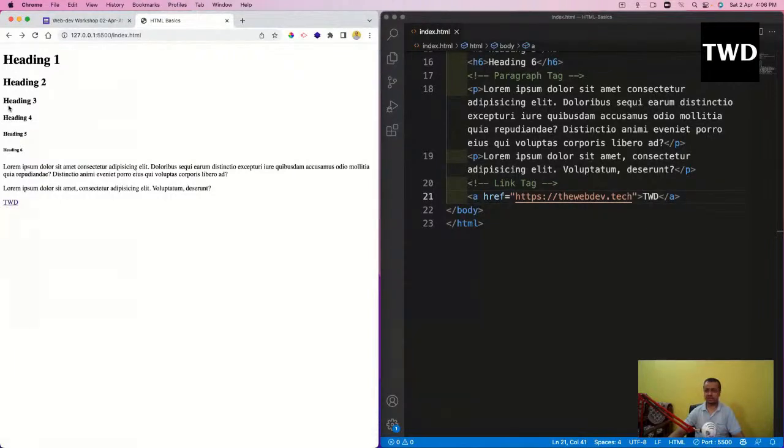Suppose I am selling some shoes, and there was a good article about my shoes in the Times of India, so I'll give the Times of India link also. The person will come, see my shoes, and click on that link.